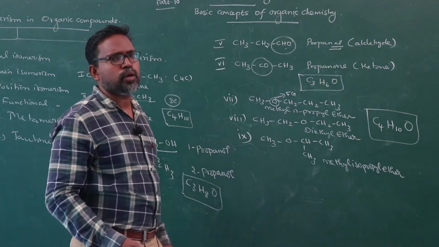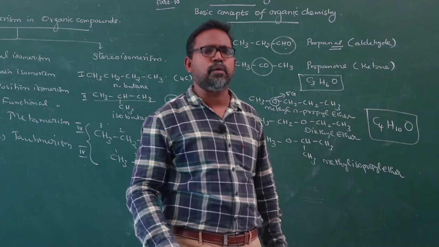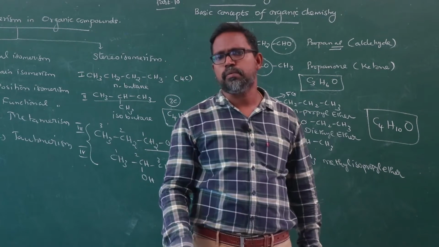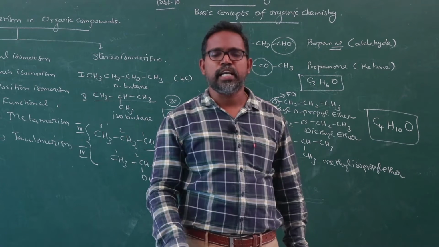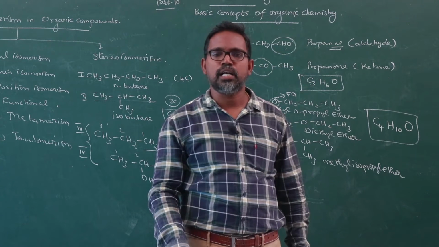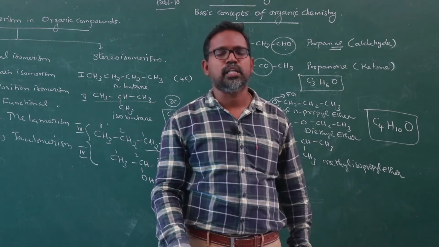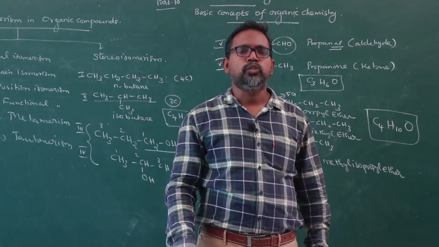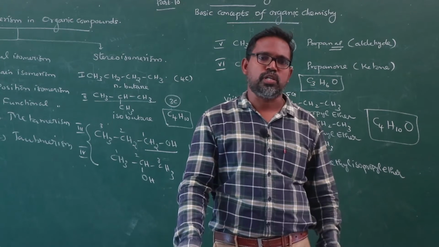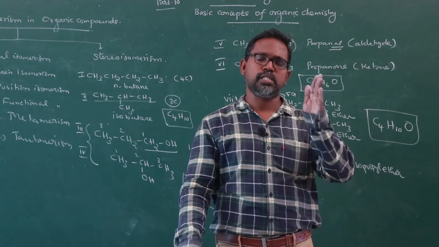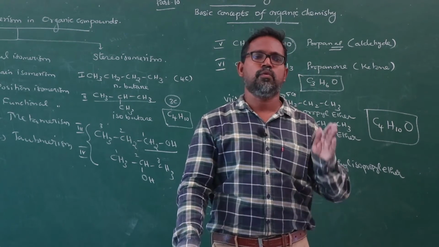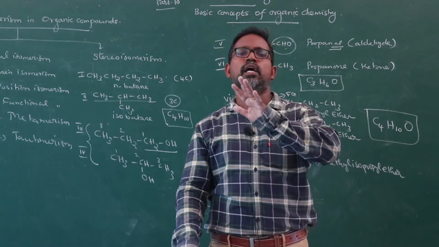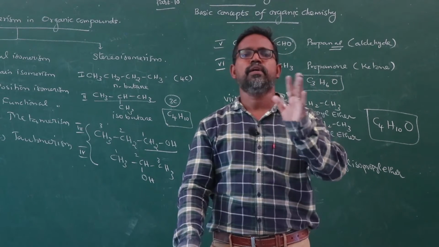The last one is tautomerism. Different tautomeric isomers are possible. In your textbook it is not explained in detail, but in entrance examinations a question may be asked. Nitro-acinitro tautomerism: one functional group is converted to another functional group, and the compound exists in two different forms.